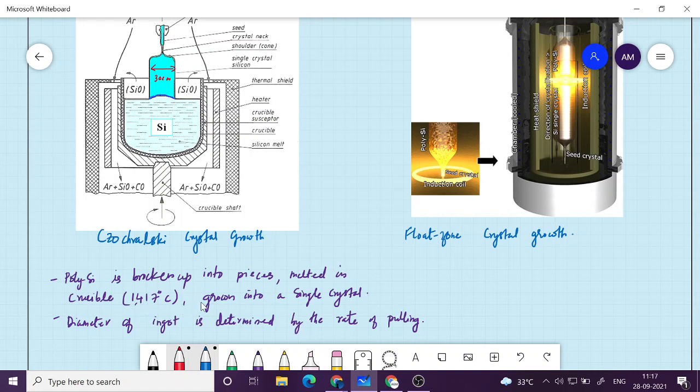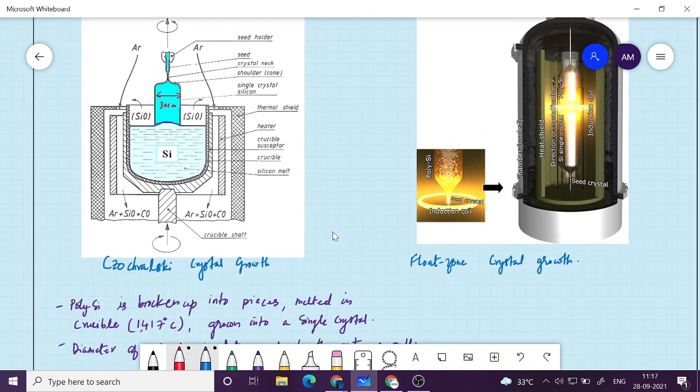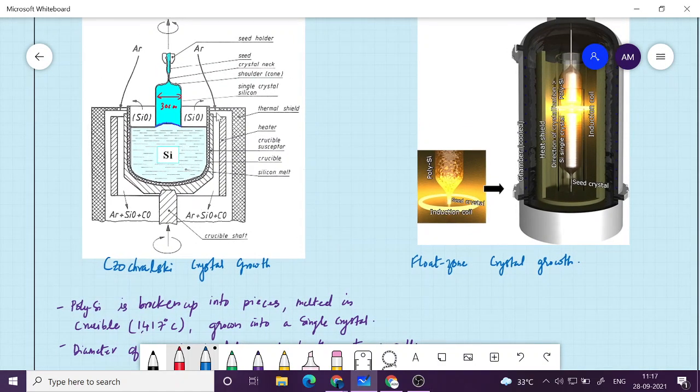It's very much controlled, and for uniform distribution of temperature in the melt, this entire mechanism is rotated, the crucible with respect to the seed material or the pulled up material, which is called ingot. Okay, silicon ingot. So that is this blue thing or a cyan colored thing. Okay, so silicon ingot is pulled out. It grows depending upon the speed of rotation and the speed of pulling. It will decide the diameter of the cylinder, etc.